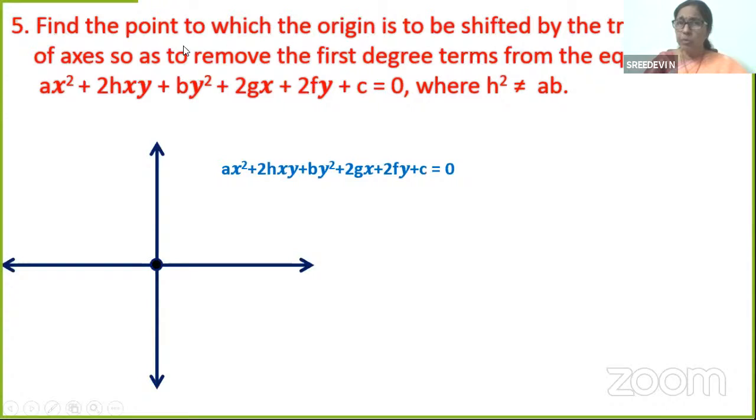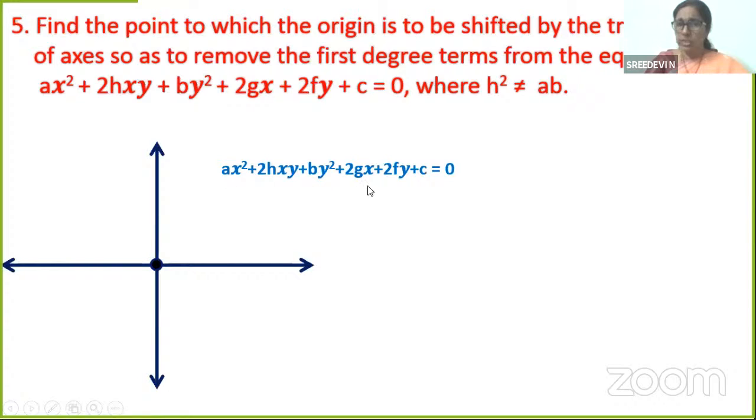If we have to remove the first degree terms, why should we remove? In the process of homogenization and in other sections when you solve problems, sometimes we want to eliminate these first degree terms. First degree terms means the x term, x power 1, and the term containing y power 1, the y term. Those two terms are to be removed.